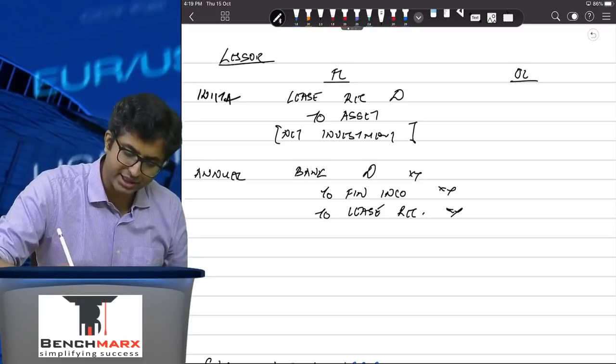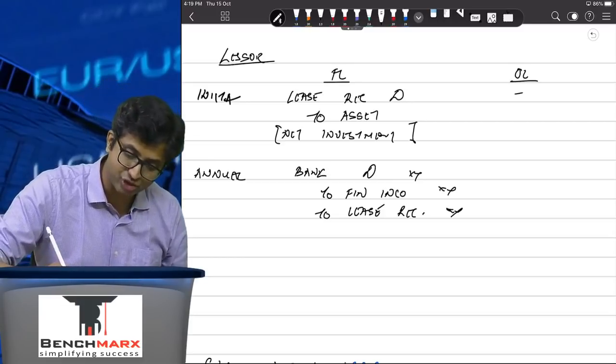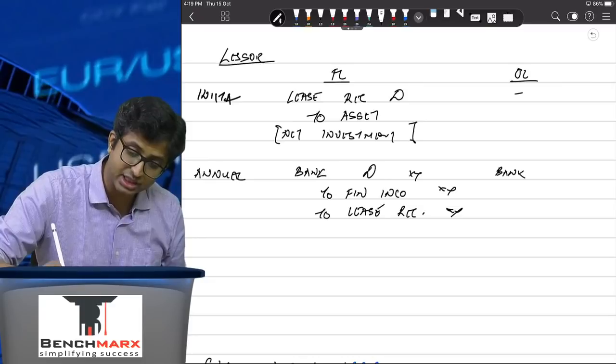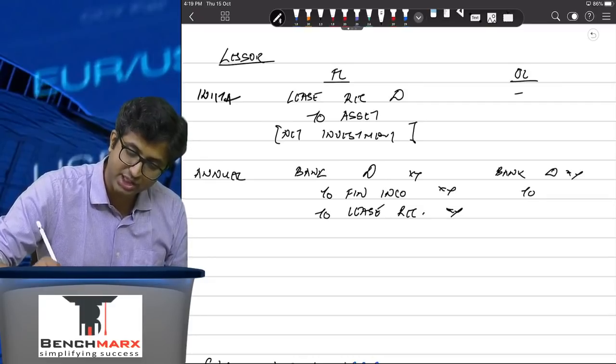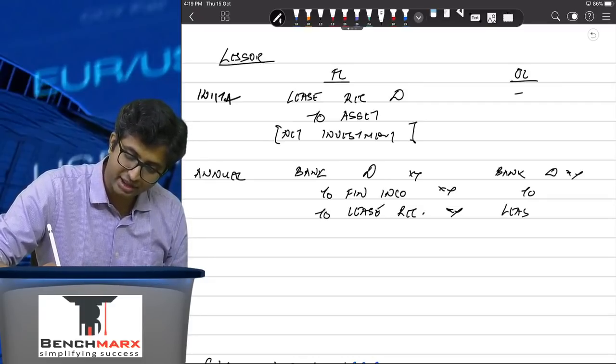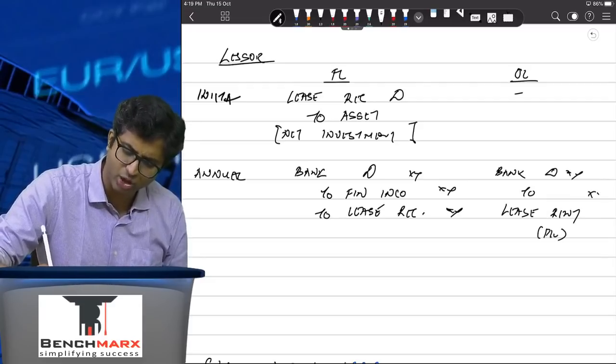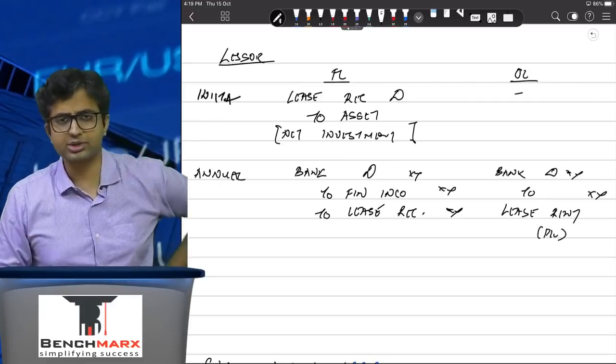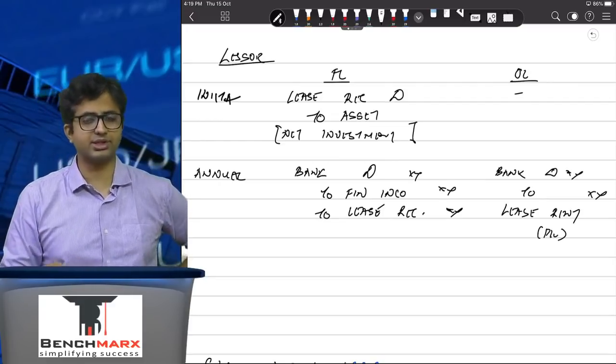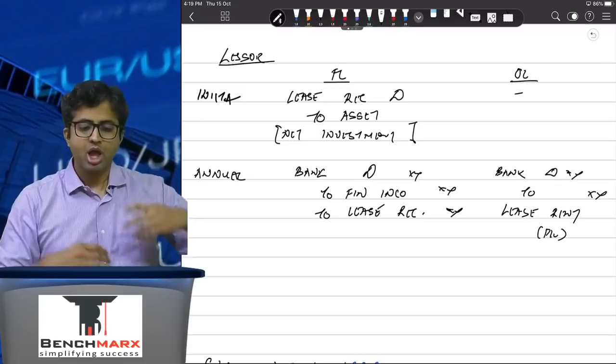Then you go to operating lease. Again, initially no entry. At each year, you will record the lease income received as an income. So this is bank to lease rent, and this is lease rent income, which will go in the profit and loss account. Again on a straight line basis, unless a systematic basis can be shown otherwise.